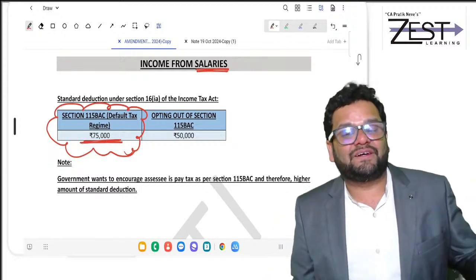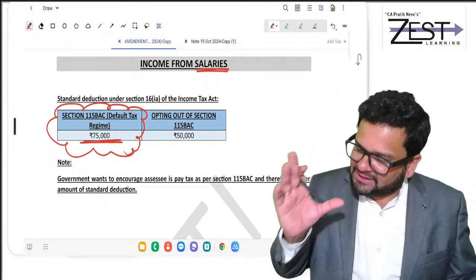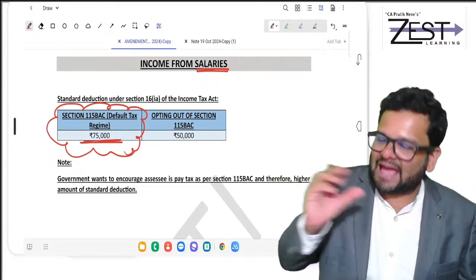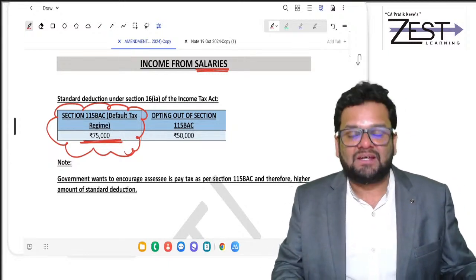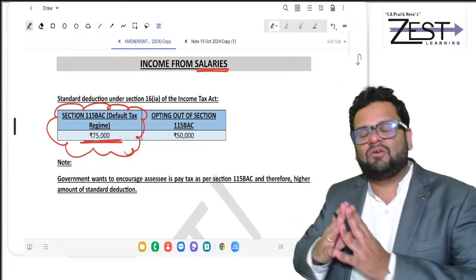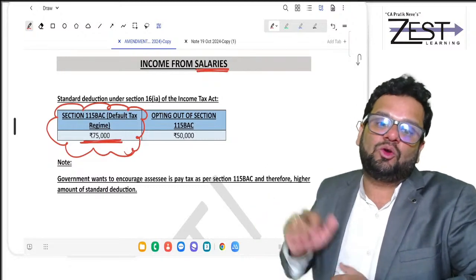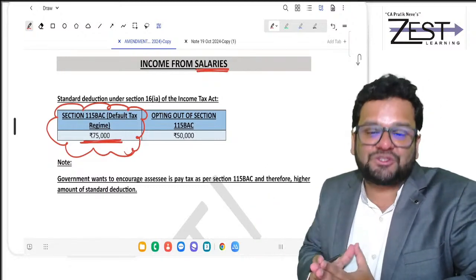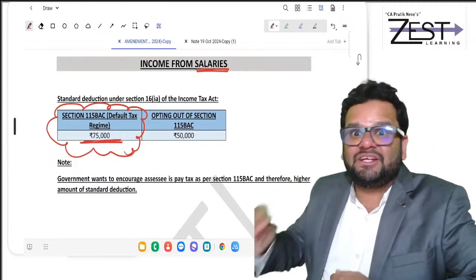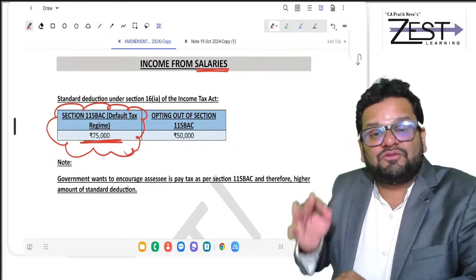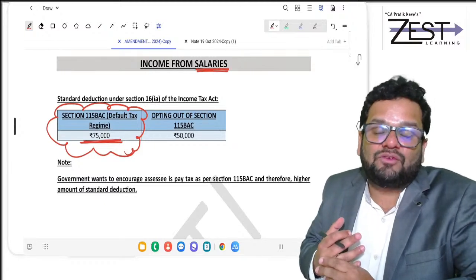So, it is contradictory. I always keep on telling you that tax incidence would be lower in case of 115BAC. So total income would be higher and tax rate would be lower. But yes, this is an exception. There are three places in which there is an exception. Government has given some additional deduction in 115BAC so that more and more assessees can follow 115BAC.